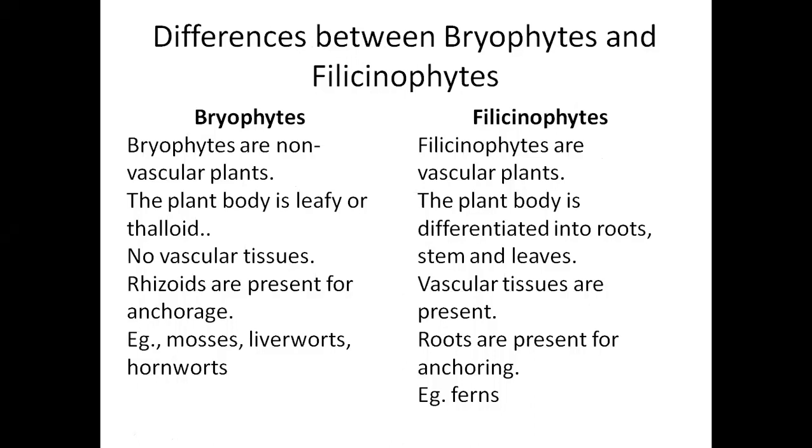If we talk about the differences between bryophytes and phylloxenophytes, so bryophytes are non-vascular, phylloxenophytes or ferns are vascular plants. The body of the bryophytes is not differentiated into root, stems and leaves, so we call the body a thalloid. Whereas if we talk about ferns, their body is differentiated into roots, stems and leaves.